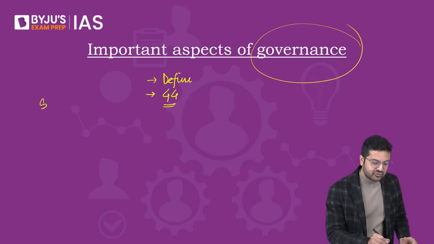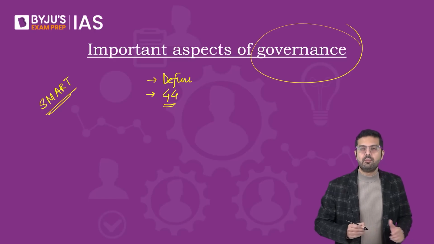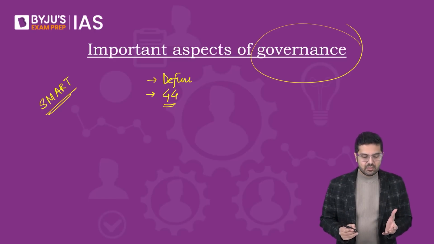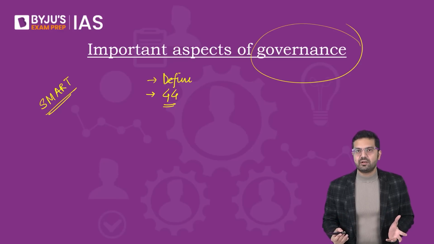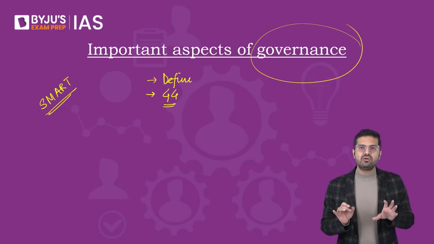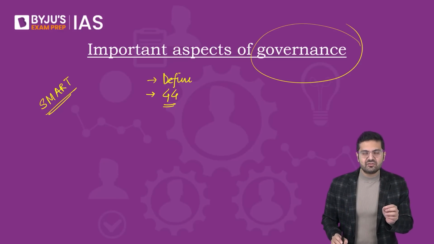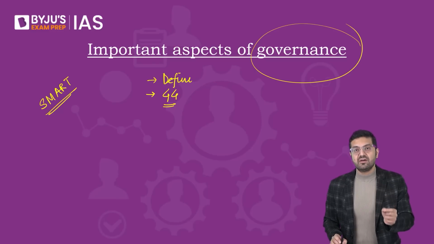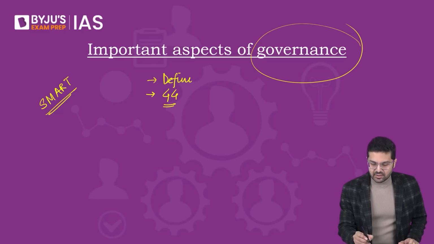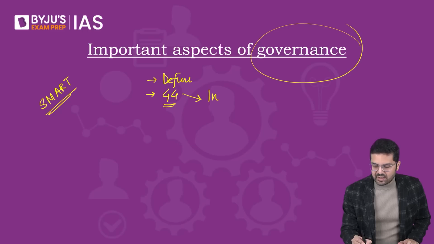Then terms like smart government: simple, moral, accountable, responsive and transparent. So know all about governance, the definition of governance, good governance, and not to forget the Good Governance Index.